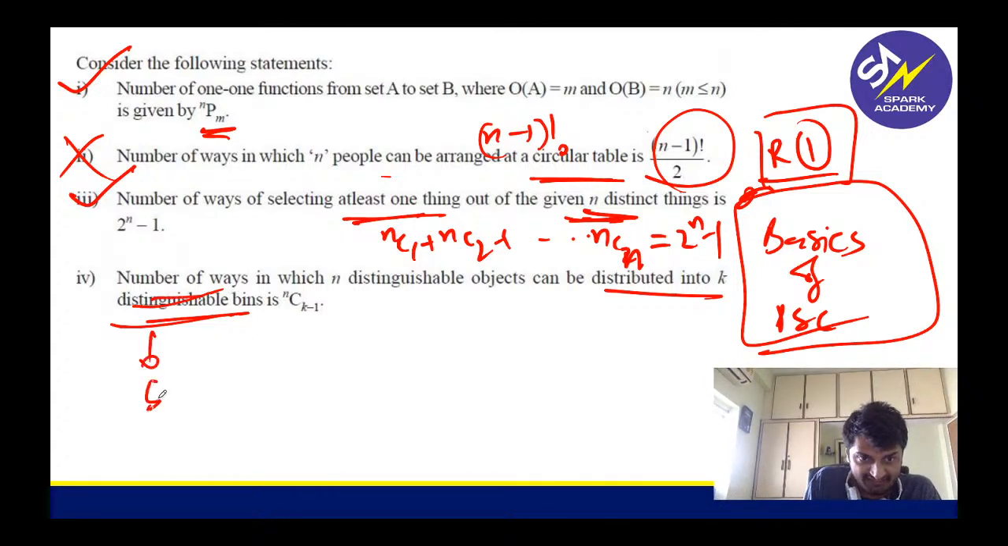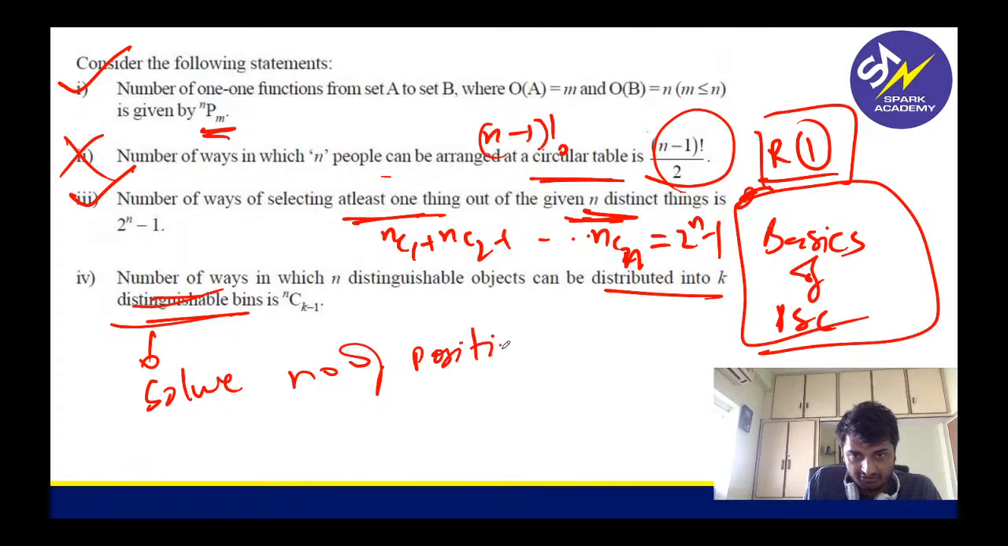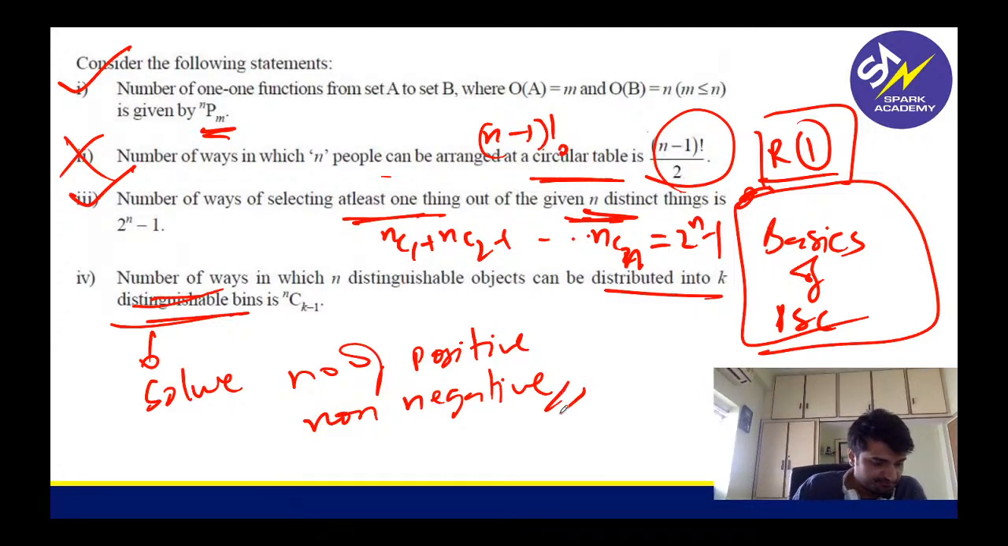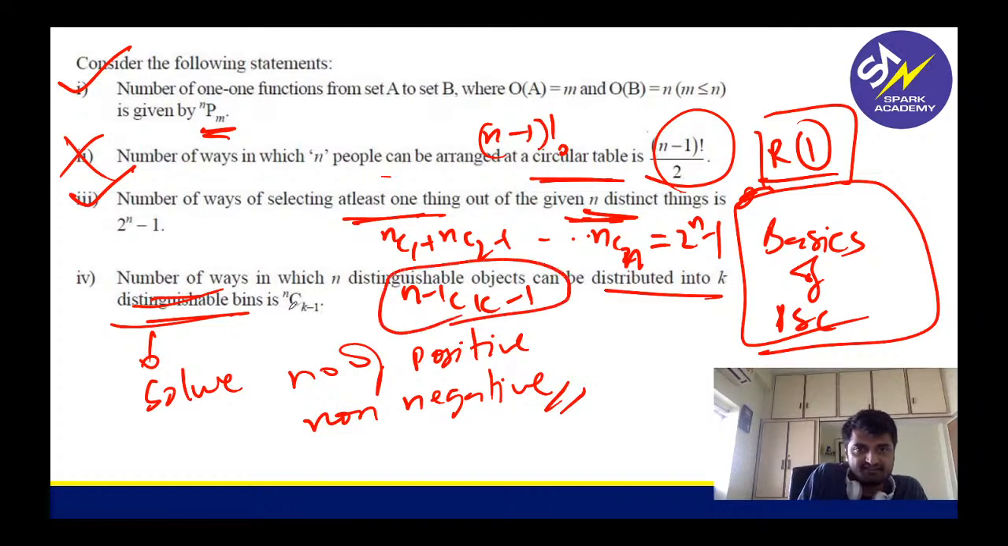Now arrangement in K-bins. This is like solving, right? Number of positive solutions, non-negative solutions. If you refer my permutations and combinations video, you will find this. So this is what? N minus 1 Ck minus 1, right? But here it is given as N Ck minus 1. Wrong. So what is this? Only first and third statements are correct. So options were like 1 and 3 are correct. 2 and 4 are false, whatever.